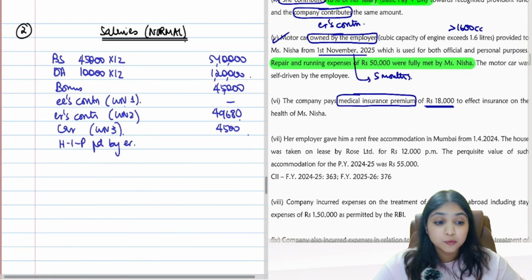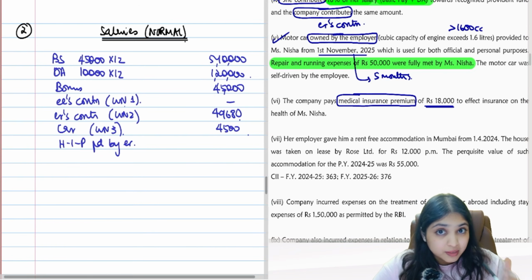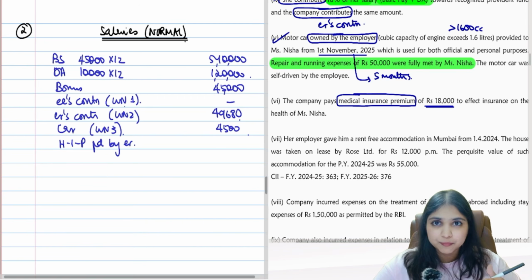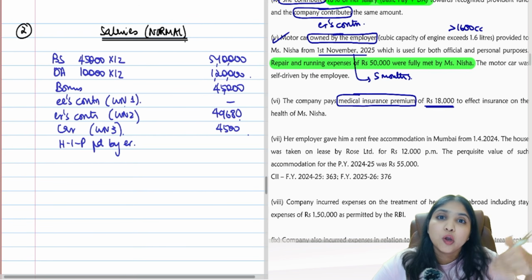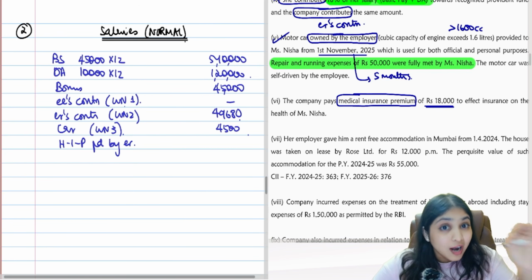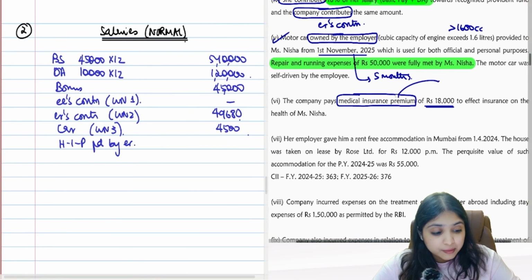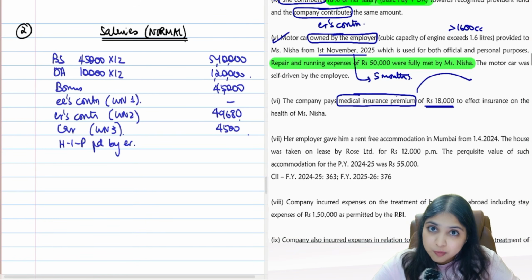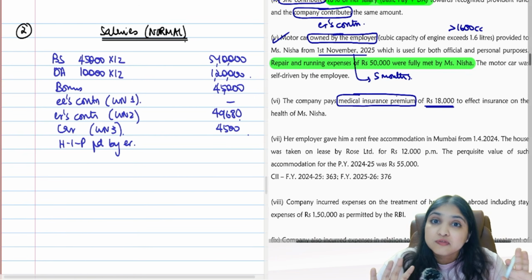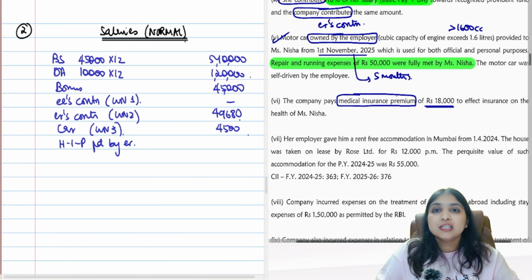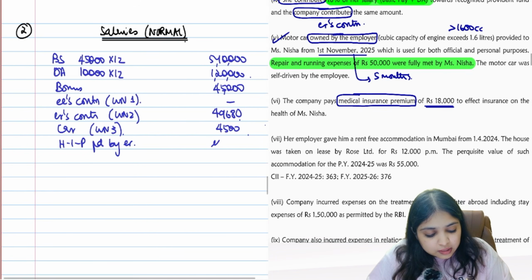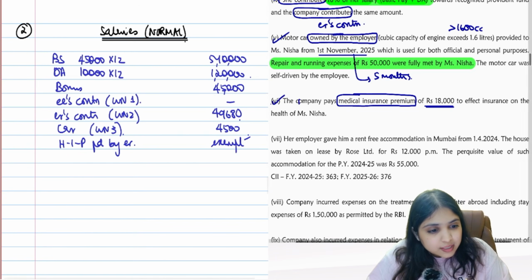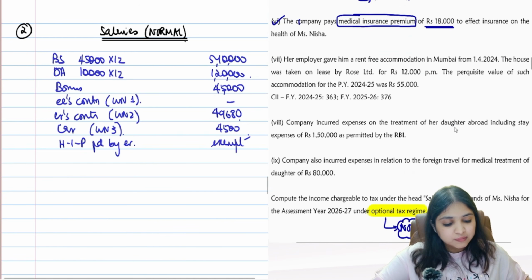I'll give you a small tip over here. Life insurance premium, if paid by employer for the employee, that will be taxable. Only life insurance premium paid by employer for employee will be taxable. All other premiums, health insurance premium, personal accident insurance policy premium, staff group life insurance premium, all other premiums will be exempt. This is medical insurance premium, guys. This will be fully exempt. Easy. Then come to the 7th adjustment.